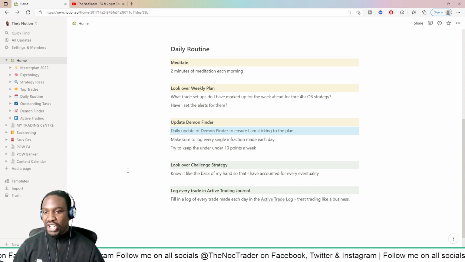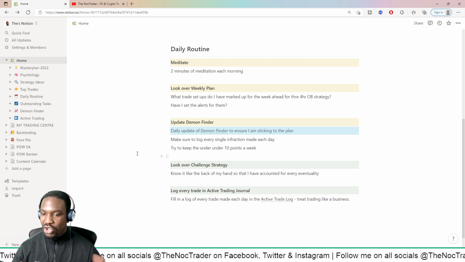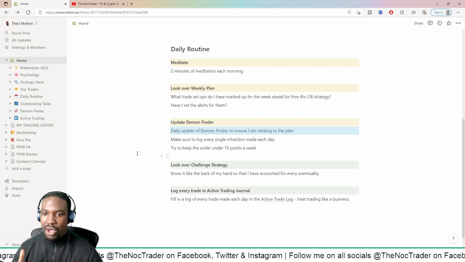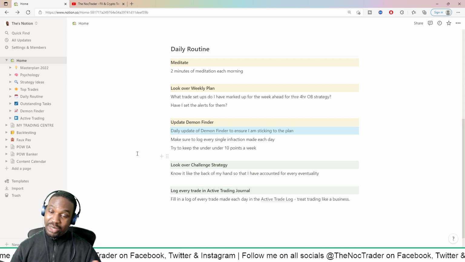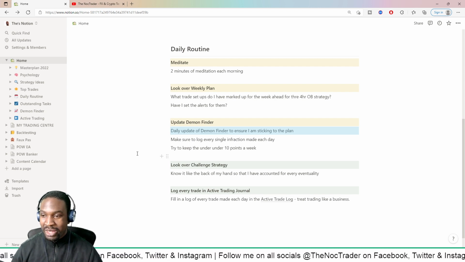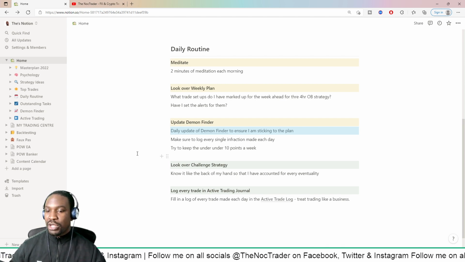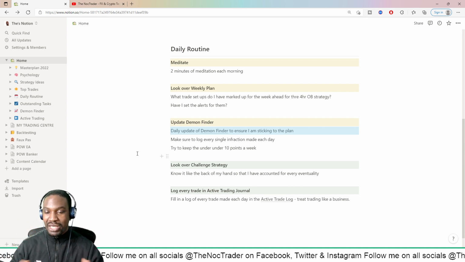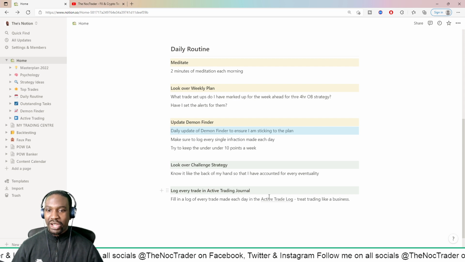And then obviously look over challenge strategy. So I want to obviously pass another challenge. I've got a strategy as to how I pass my challenges. As you can see in my max allocation video, I've been doing well in passing challenges, and there's a specific strategy I've been using to pass them in a really quick amount of time. I might share it with you guys soon in the video, but as of now, I just look over that strategy all the time, just to make sure that I'm sticking to the plan by reading it every day. And then log every trade in an activity tracking journal.